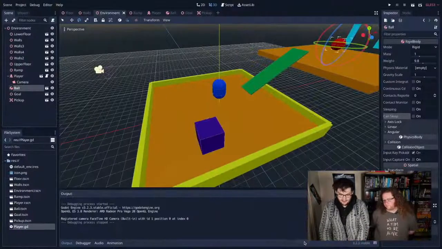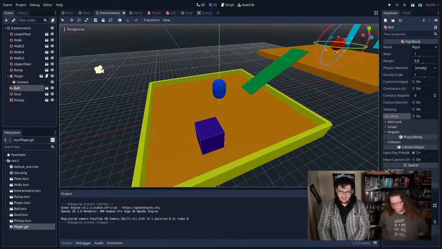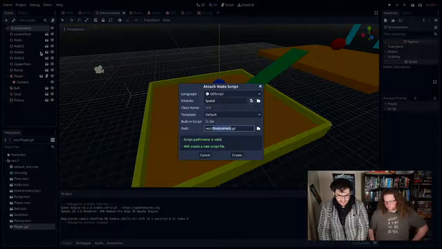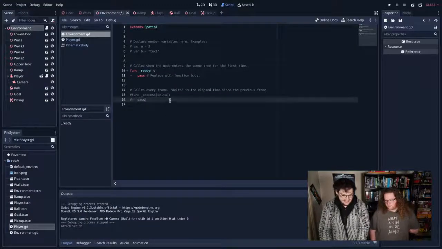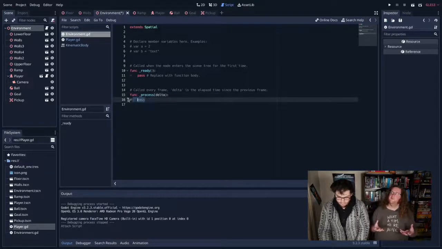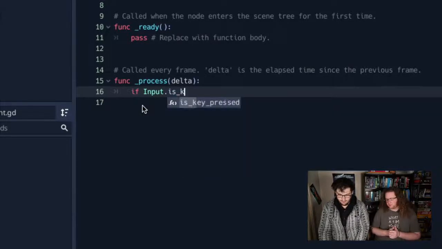What we're going to do now is add some code to make the goal know when it's hit a goal. But first I'm going to go into my main area here, which is this environment node. I'm going to add a script to it, and I'm just going to quickly write a script that lets us reset the game. The reason you would want this is because when you're tweaking values and getting the game feel right, it's really useful to be able to reset the world without too much work.